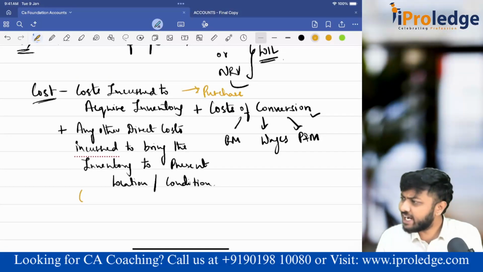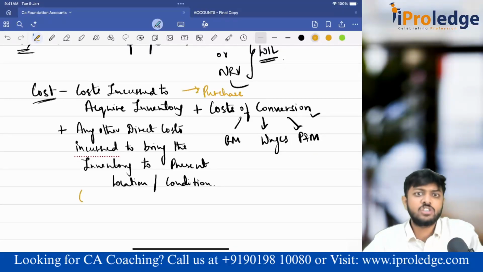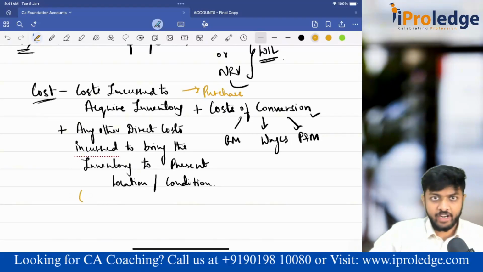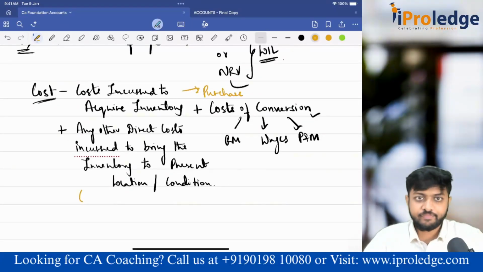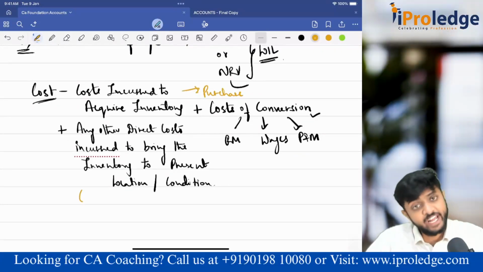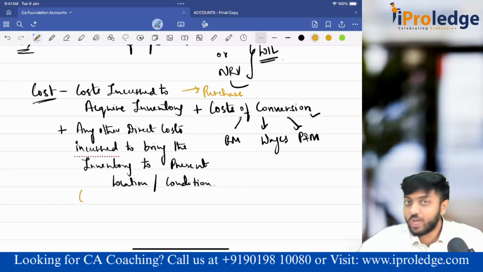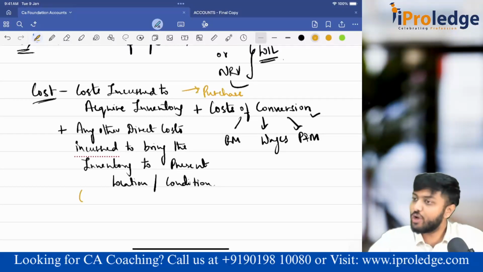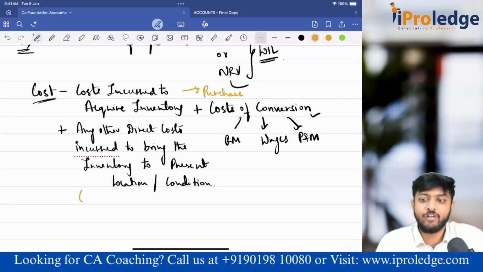Correct. Now other directly attributable costs to bring it to the location, that means to my inventory. Suppose I have purchased some inventory and to bring it from the supplier's premises to my premises, I have paid some transportation cost. Is it directly attributable? Yes. Without paying the transportation expense, how can my inventory come to my present location? Without coming to the present location, how can I sell it? Not possible. So whatever I have paid as transportation cost is directly attributable for the purpose of acquiring, no doubt about it, correct?